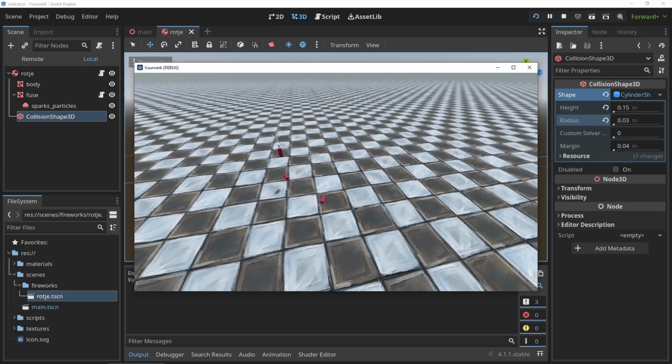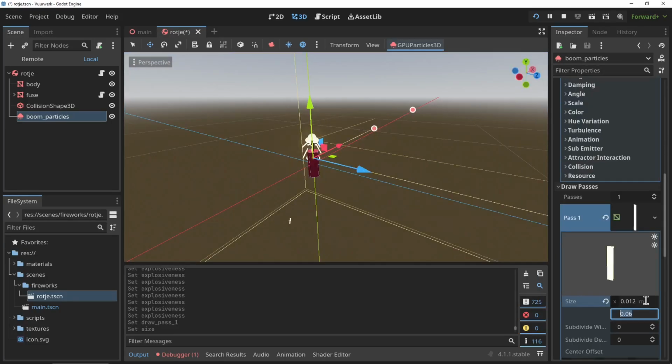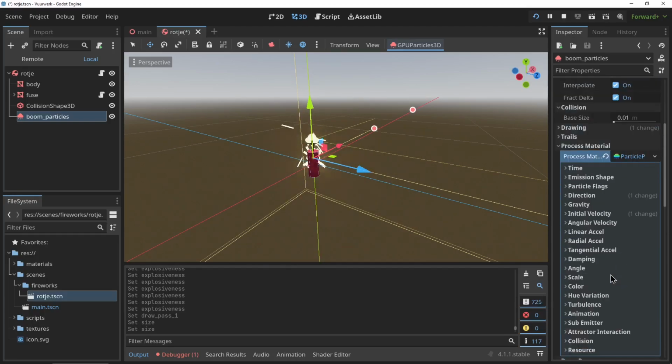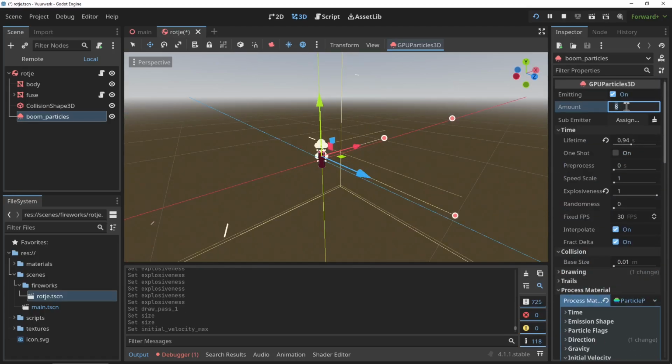That's looking a lot better. Now let's work on that explosion. I'll just copy the particle system for the fuse and add a lot of explosiveness to it and some more velocity. The explosiveness property of a particle system basically means all the particles will come out at once as an explosion, which is perfect for our application.